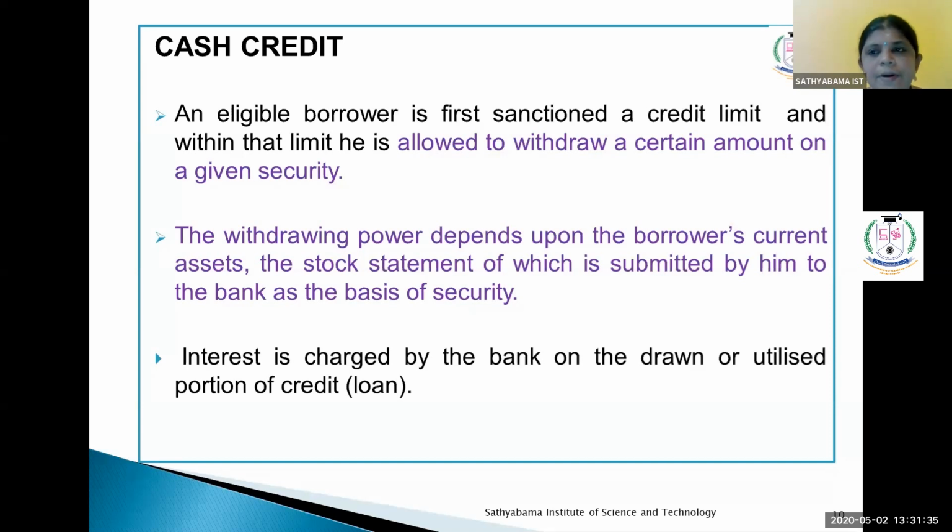The withdrawing power depends upon the borrower's current asset, the stock statement of which is submitted by him to the bank as the basis of security. The interest is charged by the bank on the drawn or utilized portion of the credit.